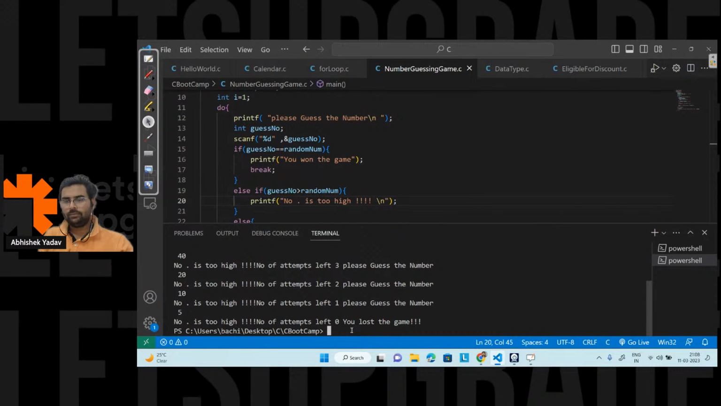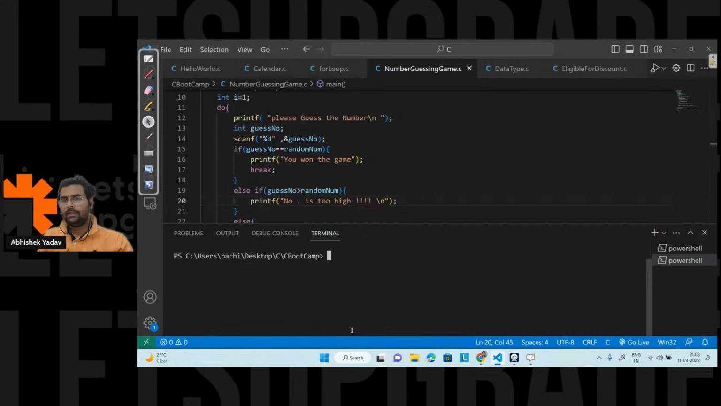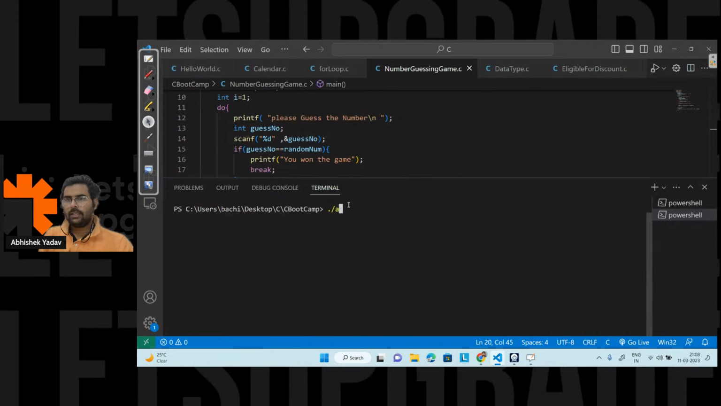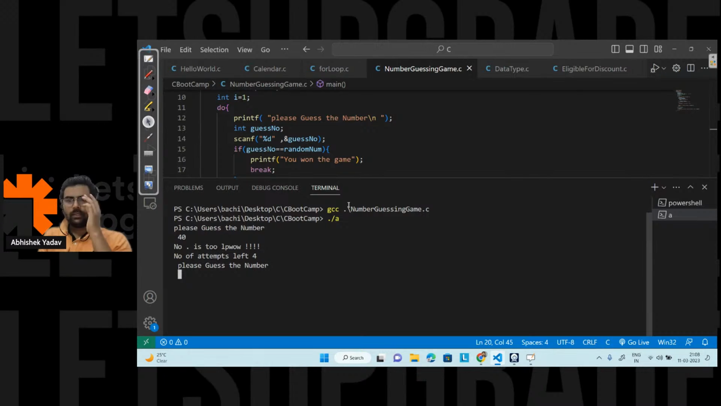Let's see now. Clear the screen, okay, and now let's compile the code, right? Dot slash a. So here, please guess the number, right? So let's guess 40. So the number is too low. So number of attempts are 4, and please guess the number again, right? So let's take 70, right? Let's see whether 70 is correct or not. So again, the number is too low.